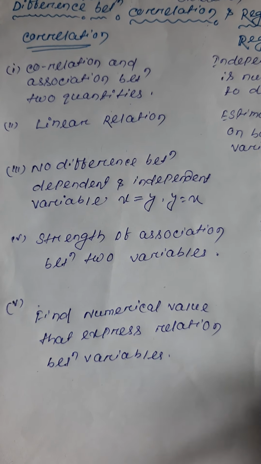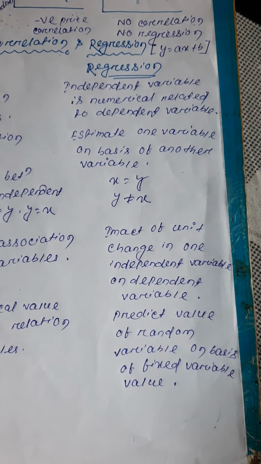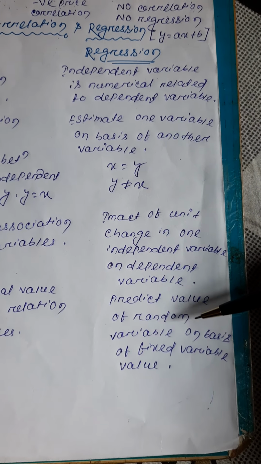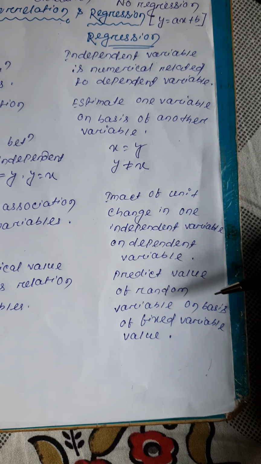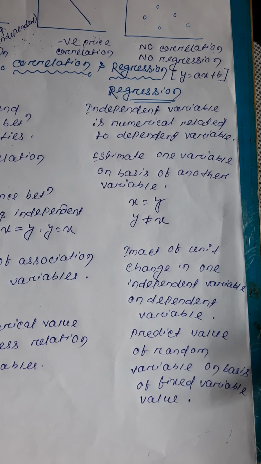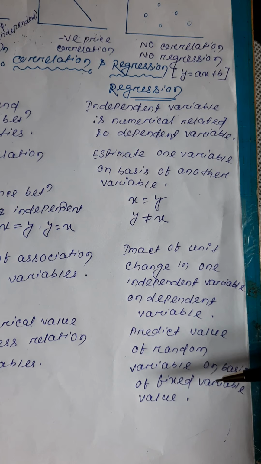In regression, we predict the value of the random variable on the basis of the fixed variable value. If we fix an independent variable, we can find the dependent variable.